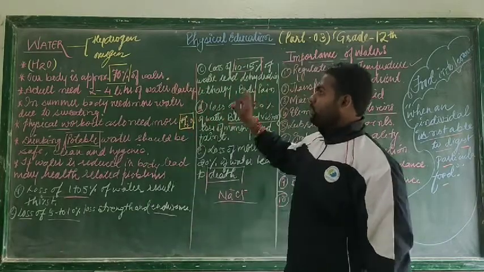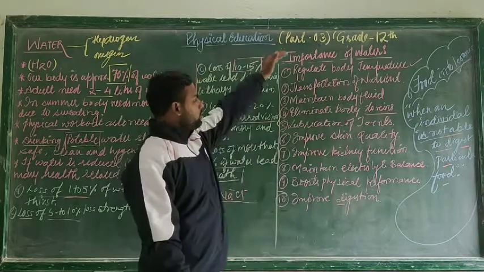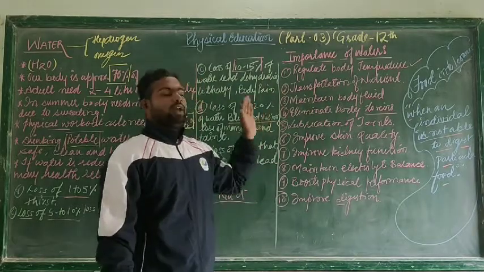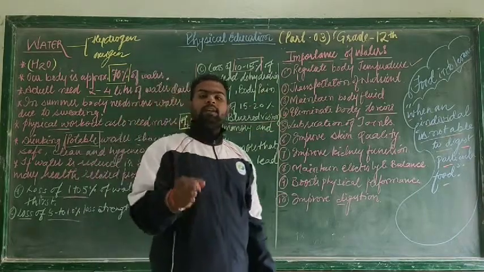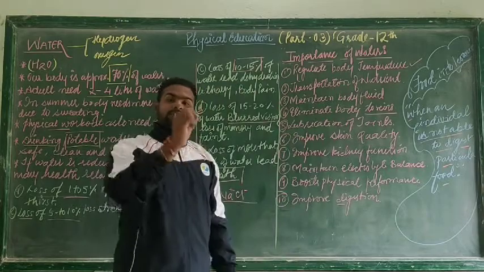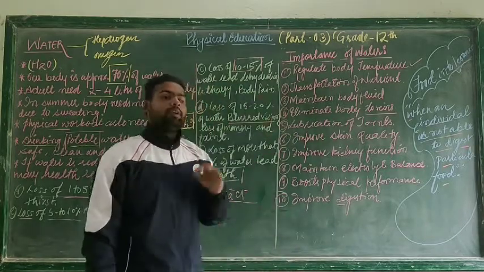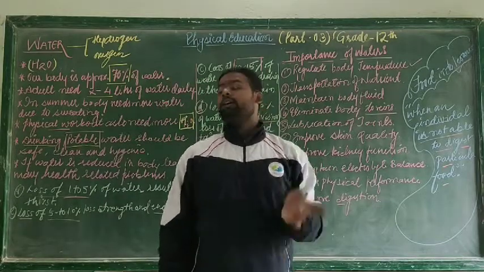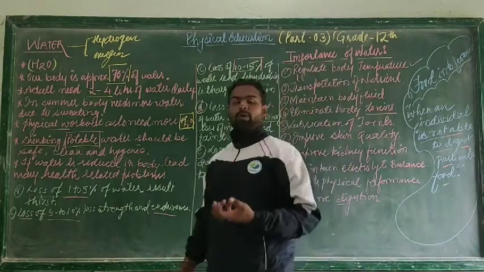What is the important thing we need to keep in mind? It may be a 3 marks question, so you need to keep these 6 points in your mind and explain them also. These are the sub points. Whenever you are writing answers in the board exam, you need to write all these sub points and then explain them. If the question is of 3 marks, write those 6 points and explain them well. Next, all these things can also come as MCQs.